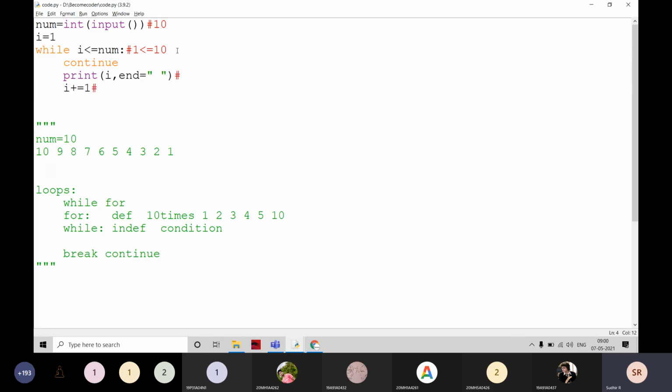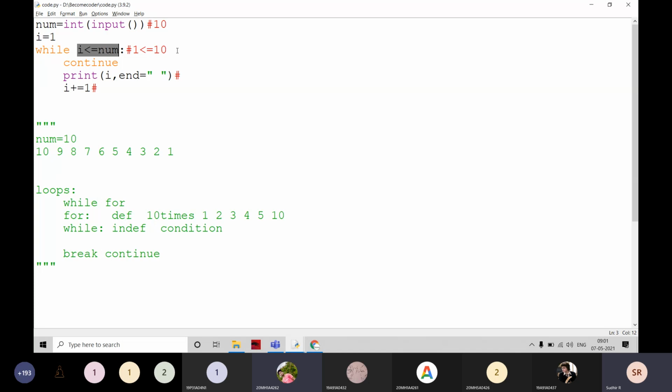Okay, now the control reaches continue, then it automatically goes back here and checks again. 1 is less than or equal to 10. Can anyone guess what the output is now? Students? No output, sir. But infinite loop. Yes, no output is not the perfect answer. No output and an infinite loop is the perfect one here.